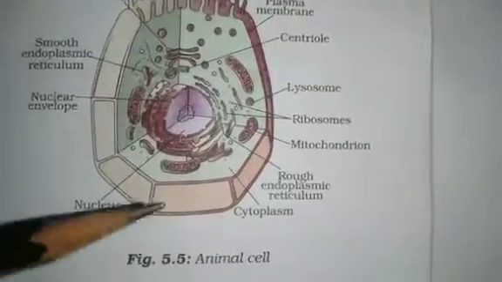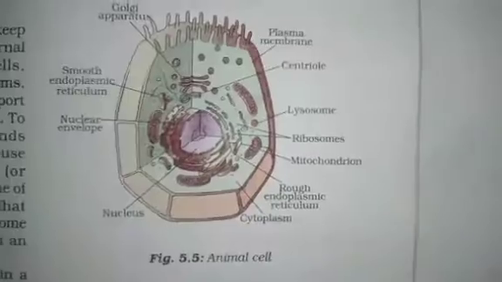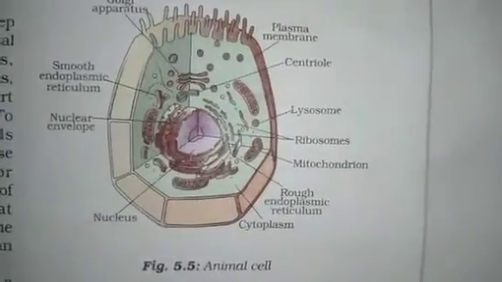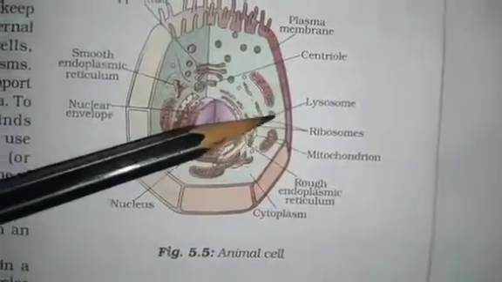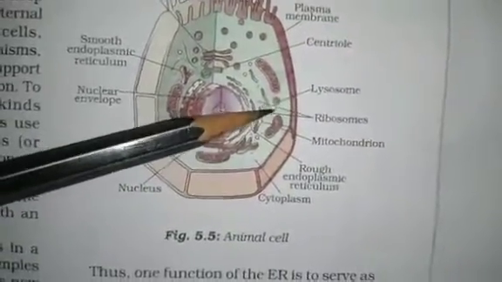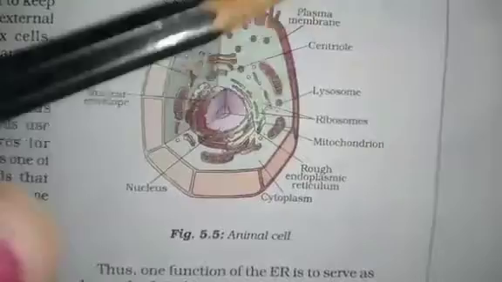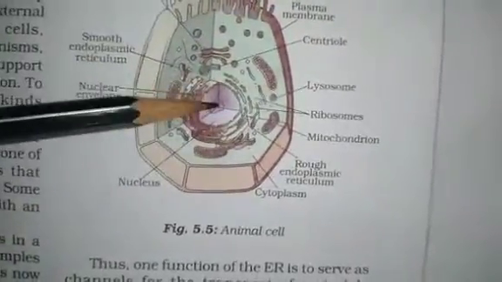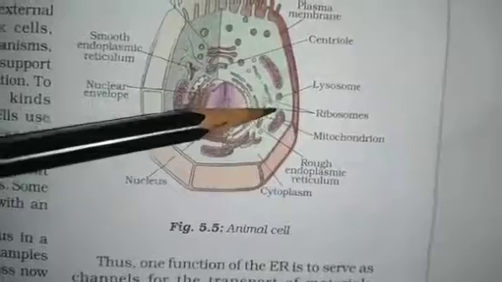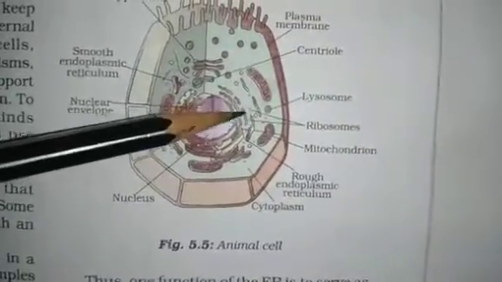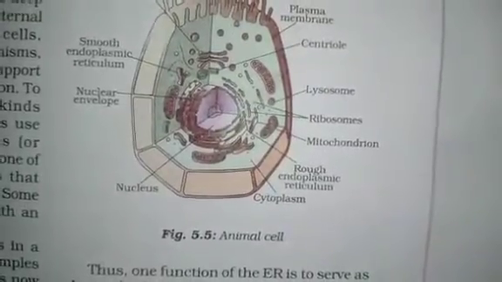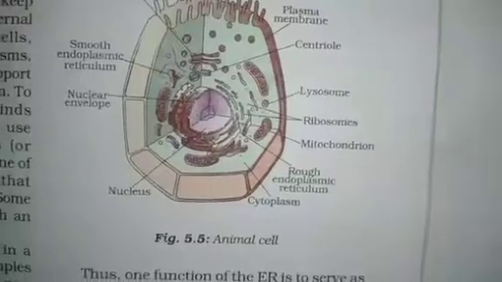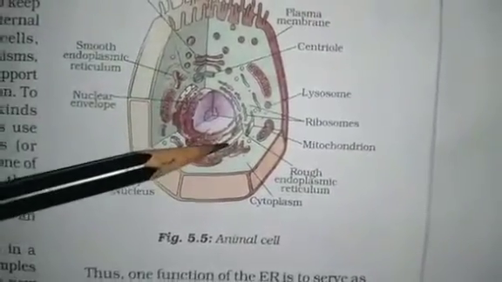during a disturbance in the cellular metabolism. For example, when the cell gets old or damaged, lysosomes may burst. If the cell is damaged, these lysosomes may burst, and the enzymes present inside them can digest their own cell. This lysosome has the capacity to kill its own cell. Therefore these lysosomes are also known as suicide bags of the cell, because they may burst and the enzymes will digest their own cell. Hence it is called the suicide bag of the cell.